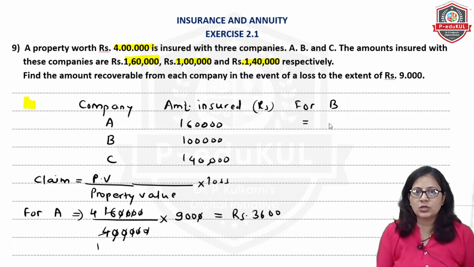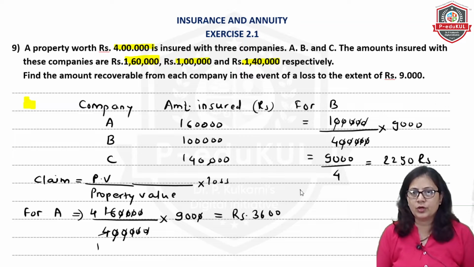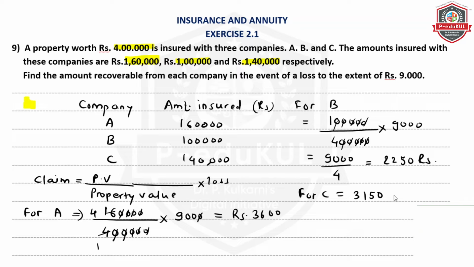Now company B, what is the policy value? 1 lakh divided by property value, same 4 lakh, multiplied by this 9,000. So 5 zeros will get cancelled, and then you will get 9,000 divided by 4, so that will come up as 2,250. Okay, and similarly we can calculate for company C, and that amount will come up as 3,150.